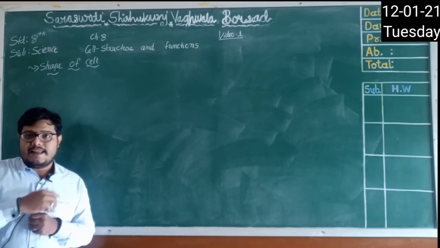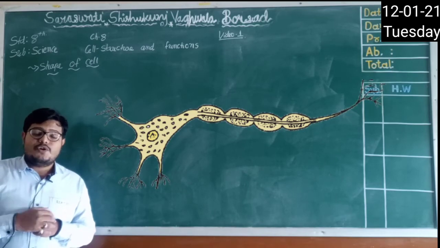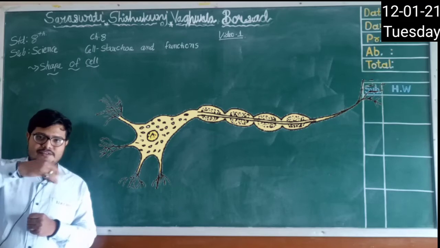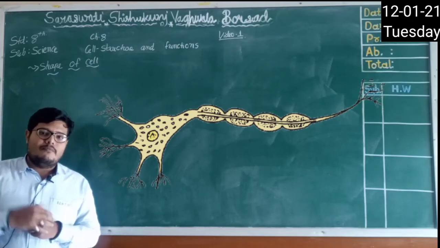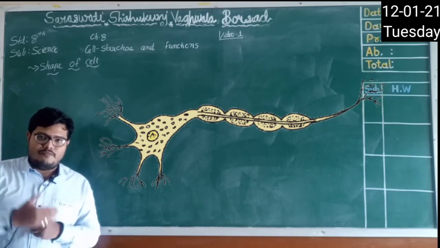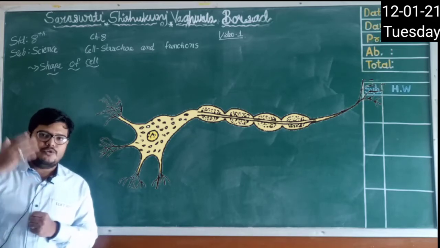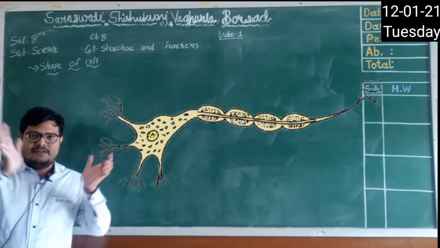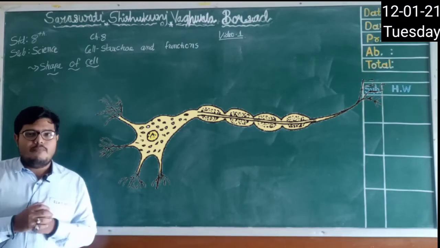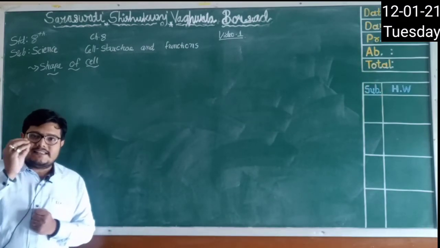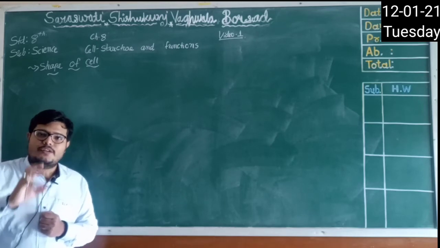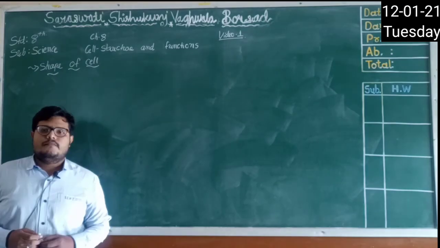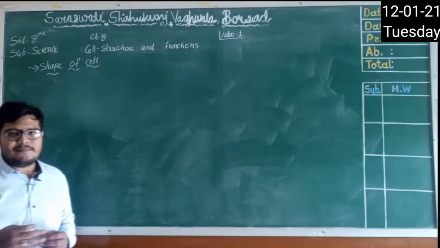Okay, see the next one, that is nerves. So what is the work of nerves? To carry messages, right? Sensation or vibrations from any part of your body to the brain, they carry the messages. So that is why it is branch like, so it can cover our whole body. So this shape of the cell depends on the functions that they perform in our body. Now you will think, who gave shapes to the cell?